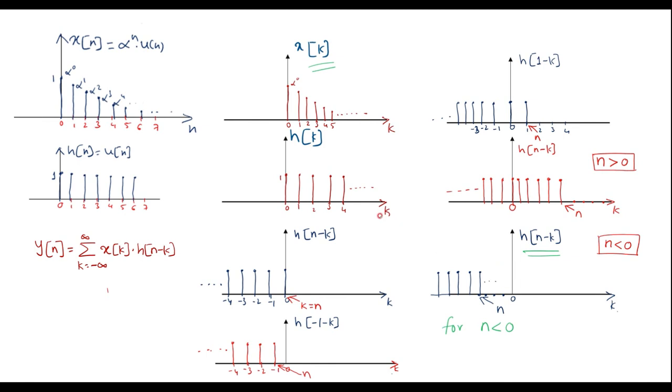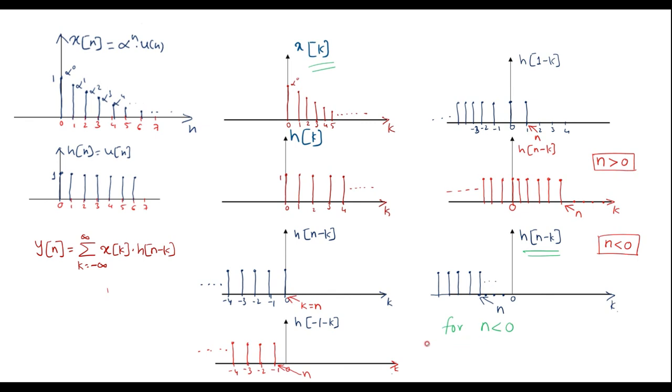Here we can observe that to the left of the x of k, there are no samples, its value is 0, and here there exist some values. It means that there is no overlap between x of k and h of n minus k. Therefore, the multiplication between this part and these values is 0.